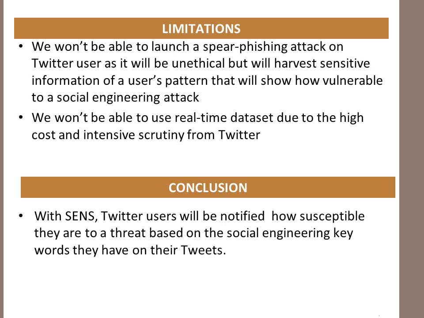Our conclusion is, with the social engineering notification system, Twitter users will be able to see how susceptible their tweets are before they publish them. It's further going to classify it into high risk, low risk, or medium risk, depending on the number of susceptible words they have in their tweets. This will further help them know if they want to tweet or not.